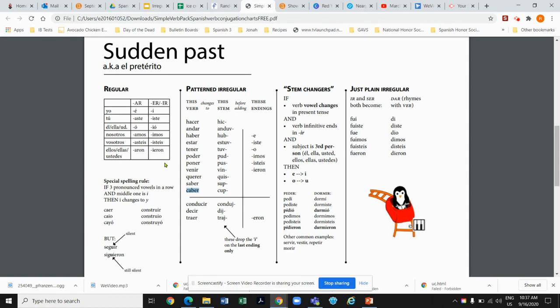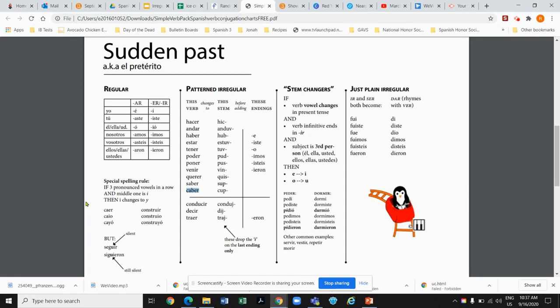Ellos, ellas, ustedes, they are different. Aron versus ieron, but not much different, right? That's pretty simple. If you need help with those, it might just be a simple matter of memorization. But if you have questions about them, if there's something about them that's bothering you that you need assistance with, ask those questions. In virtual learning, I can't tell if you have questions by looking at your face because oftentimes we're not seeing faces clearly.